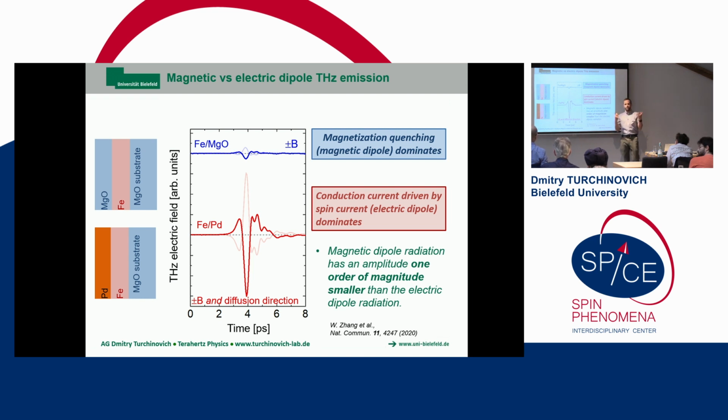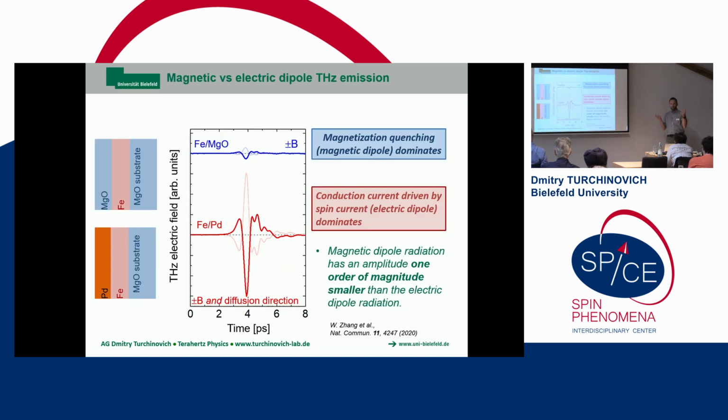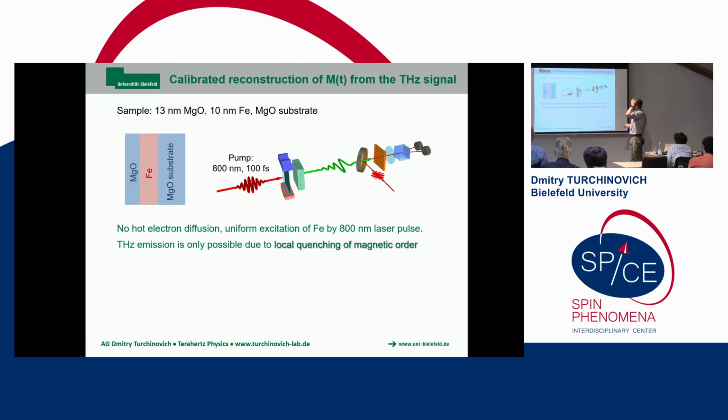So you really need to have a very stable lab in order to be able to observe it. It's a super, super tiny signal. But by measuring it carefully, you can actually learn a lot. But first, you need to reconstruct what you measure, your observable electro-optic signal, back to the magnetization dynamics in your sample.